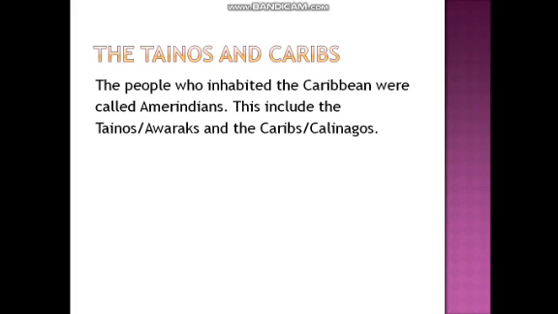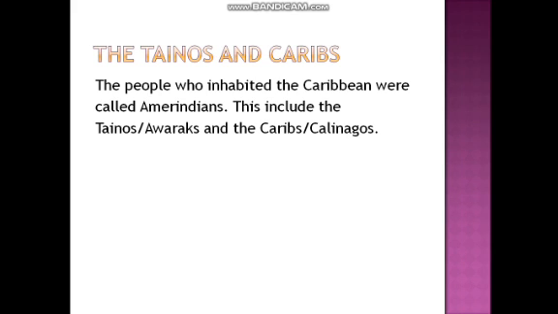Now the Taínos and the Caribs are people who inhabited the Caribbean. Right? So the Taínos and the Caribs are people who inhabited the Caribbean. What does that mean, inhabited? It means that people lived or occupied the Caribbean.